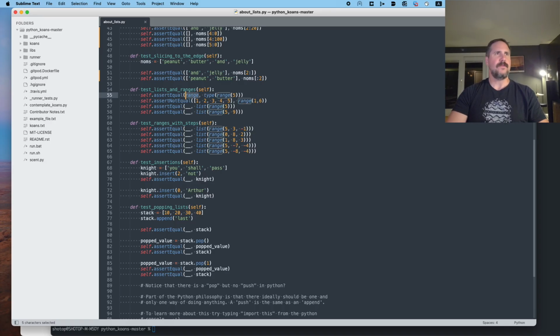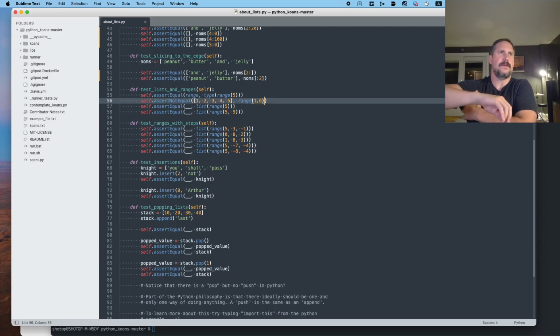Assert not equal. Okay, so we call range, we give it 2 items, 1 and 6, assuming we want a range of numbers 1 to 6, maybe. Assert not equal 1, 2, 3, 4, 5. So these two things are not equal. Maybe it's supposed to be 1, 2, 3, 4, 5, 6.